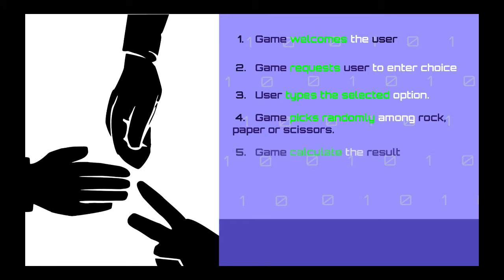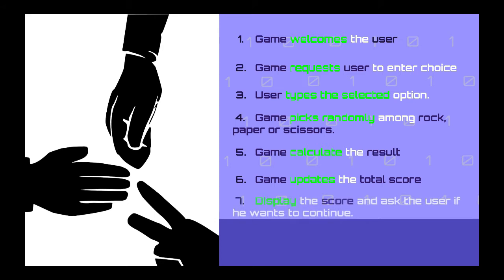Then the game will calculate the result, in other words, who won, and then the game will update the total score, and here the total score is going to keep track of 2 things: how many rounds were played and also how many times the user won. And the last step is asking the user if they would like to continue.